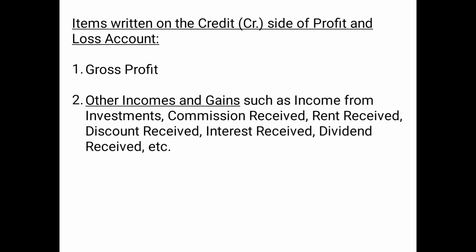So very first item will be gross profit, if any, brought down from the trading account. So very simple, if the trading account shows the gross loss, it will be shown on the debit side, because debit all losses. And if the trading account shows gross profit, then it will be shown on the credit side, because credit side records all gains. And number two, other indirect incomes, here means the indirect incomes and gains, such as income from investments, commission received, rent received, discount received, interest received, dividend received, etc.